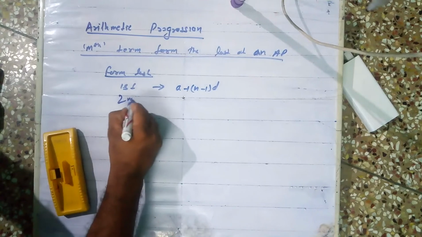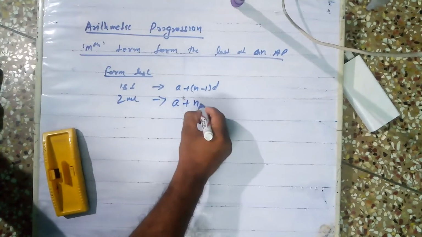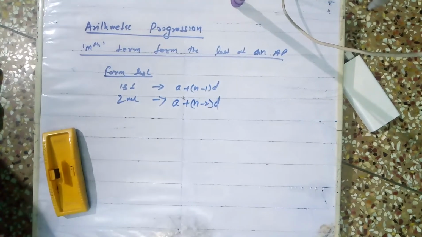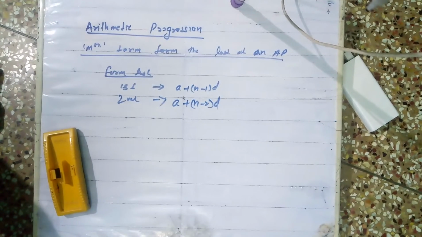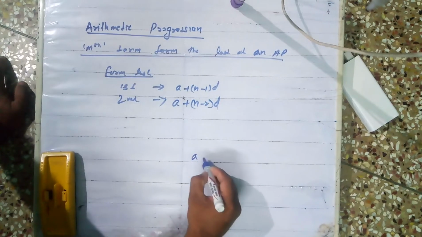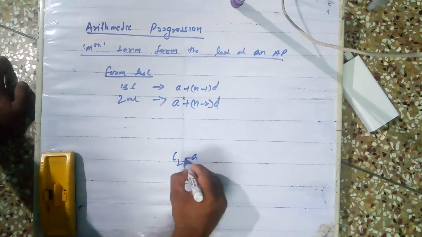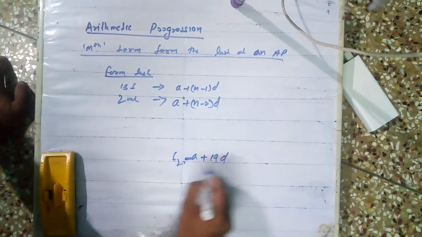Second term from the last is a plus n minus 2 into d. It is the previous term, no? Suppose you are getting confusion here: suppose the 20th term, T20, is a plus 19d.